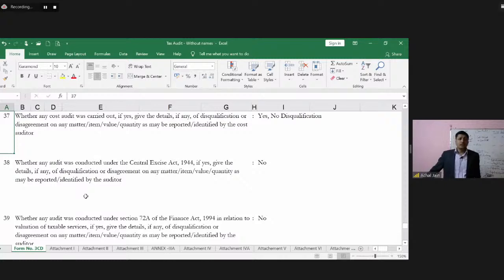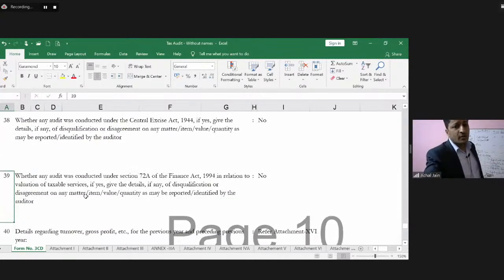Similarly, if you look at clause number 39, whether any audit was conducted under section 72A of the Finance Act in relation to valuation of taxable service. If yes, give the details, if any, of disqualification or disagreement. So this is again on lines with what we discussed in clause number 37.